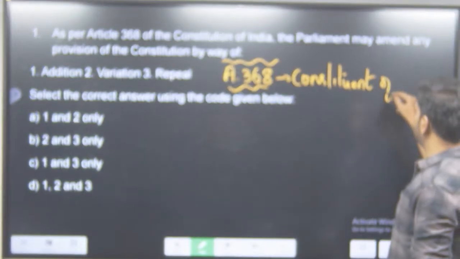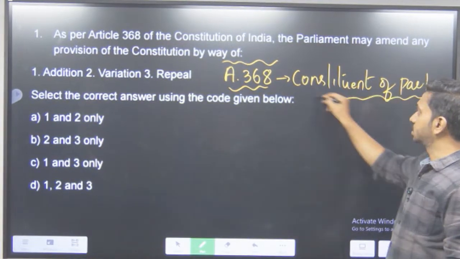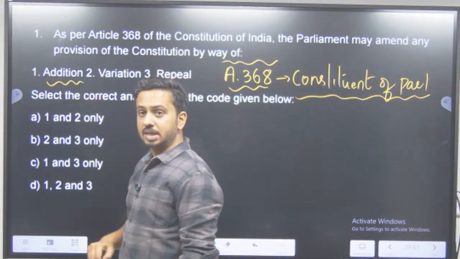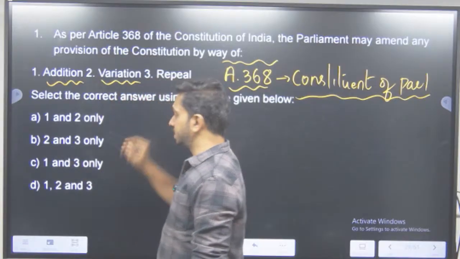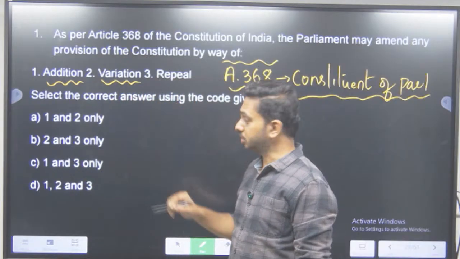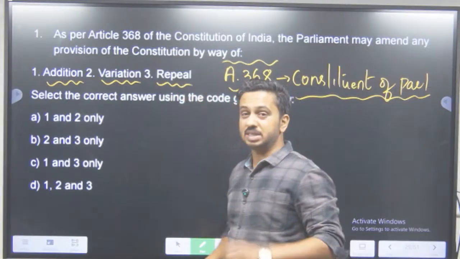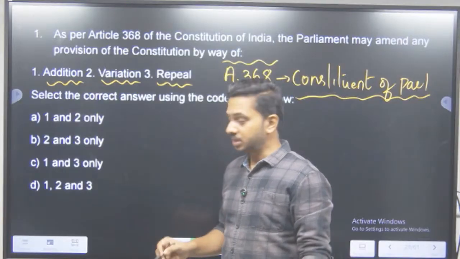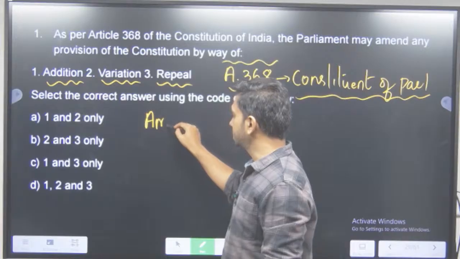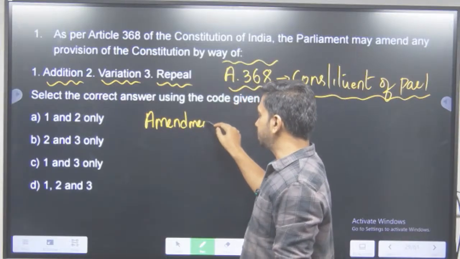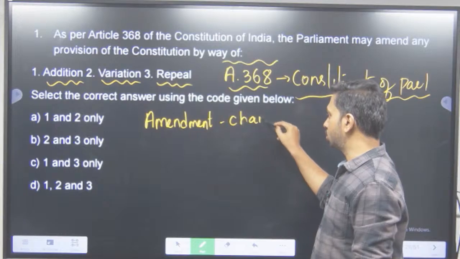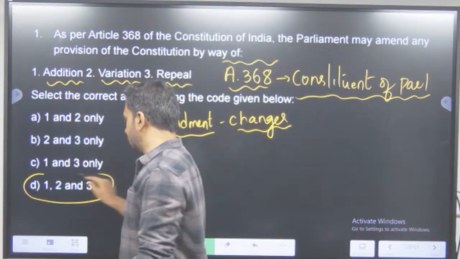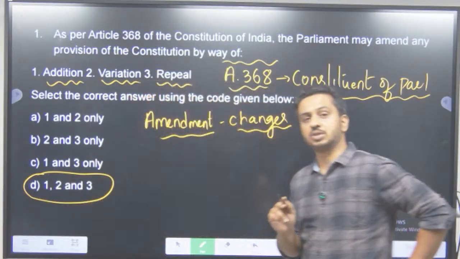What can Parliament amend? What is its constituent power? Can it add to the Constitution? Can it make changes in the already written words in the Constitution? Can it repeal, that means delete certain words in the Constitution? Can it do all these three? Yes. That is why it's called an amendment. Any changes that you make in the Constitution is called an amendment. And can they do all these three? Yes. It's one of the very simple questions that have come here.